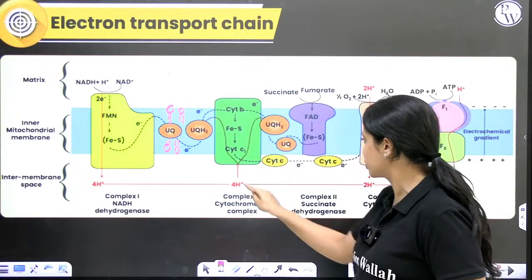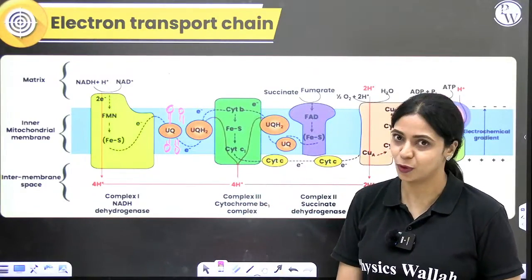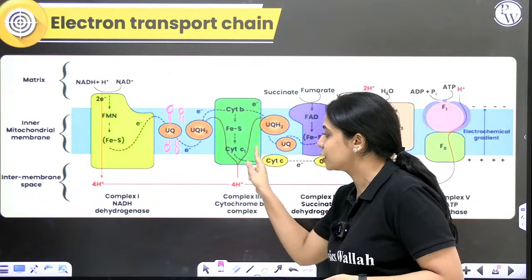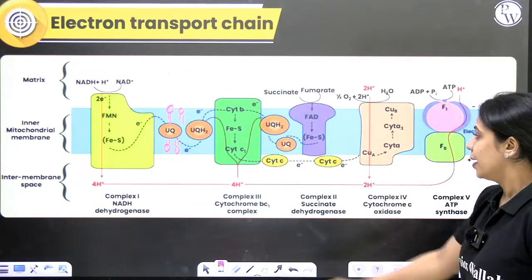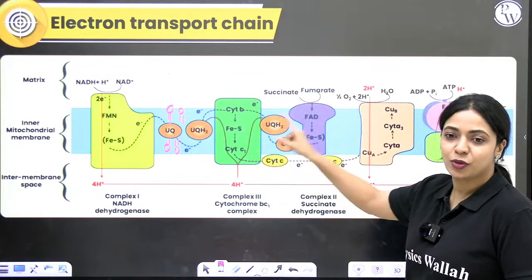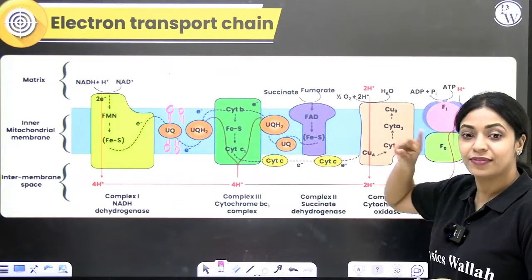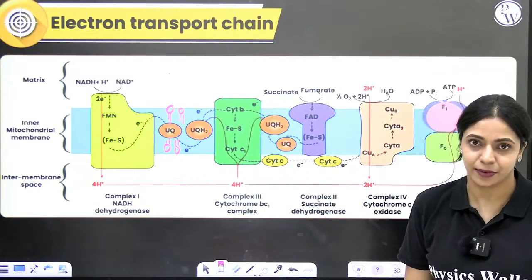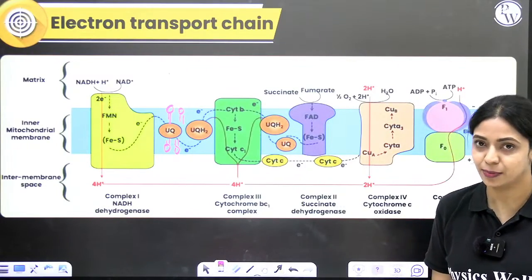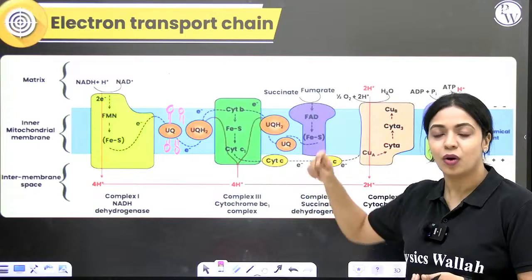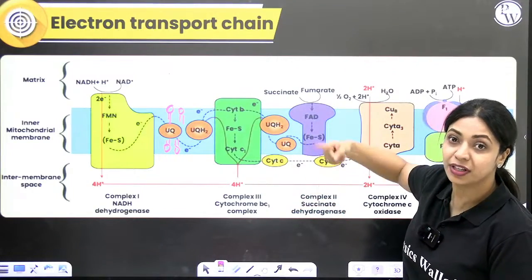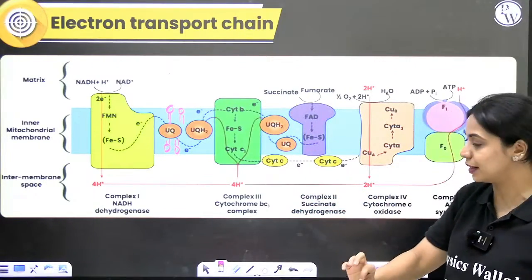Now this electron has to be transported to complex 4. Similar to how there was a distance between 1 and 3, there is distance between 3 and 4. If electron from here has to be transferred to complex 4, we need another mobile electron carrier. Where is that mobile electron carrier present? This time it's not present within the membrane, it's present on the outer side of the inner membrane. Remember the location very clearly.